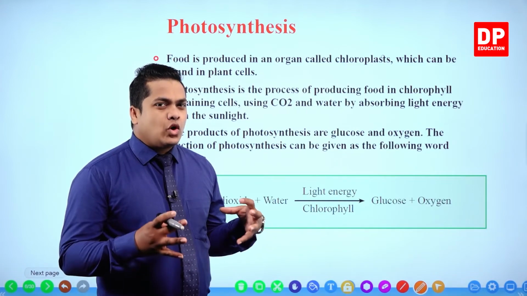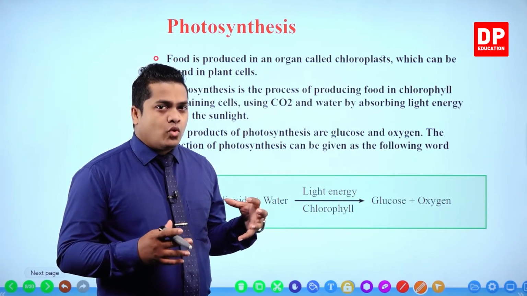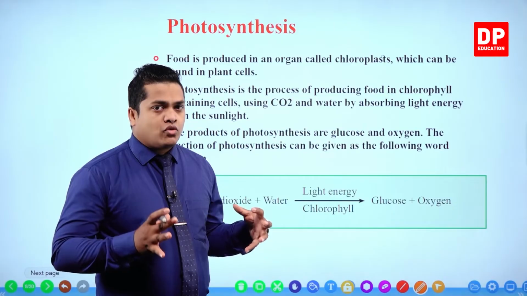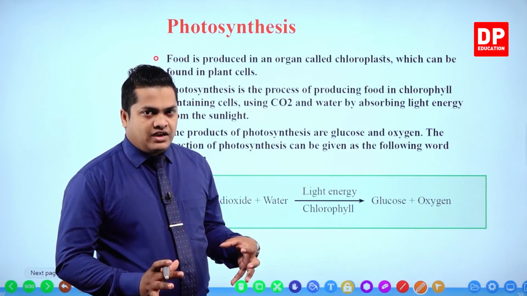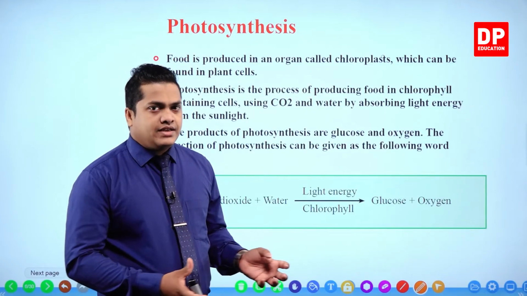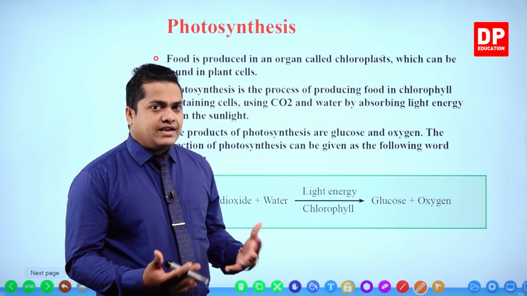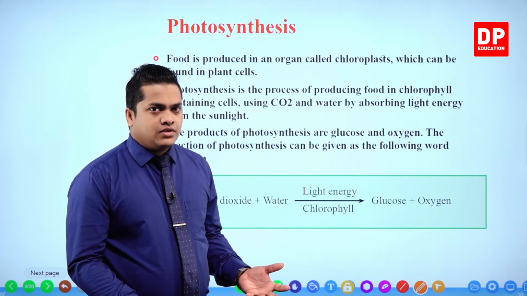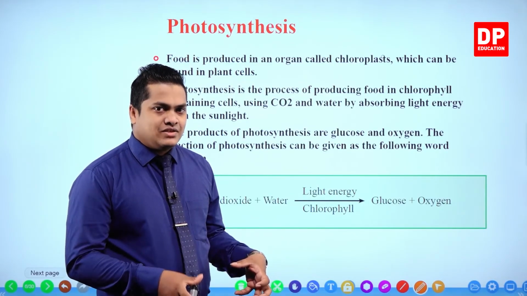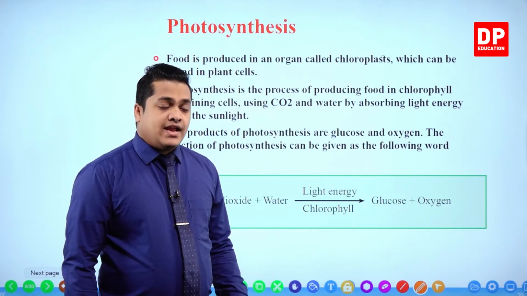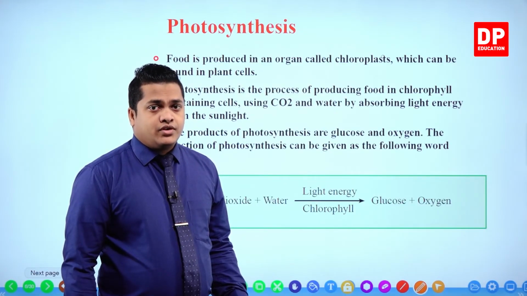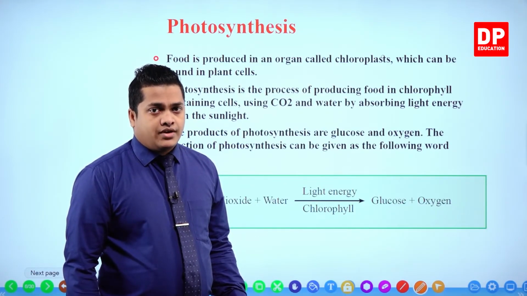Within the chloroplast, especially, I told you that chlorophyll is present. At the place where chlorophyll is present, sunlight, or light energy, is getting absorbed. At that place, you can observe the photosynthesis process, and the food which is necessary for the plant.